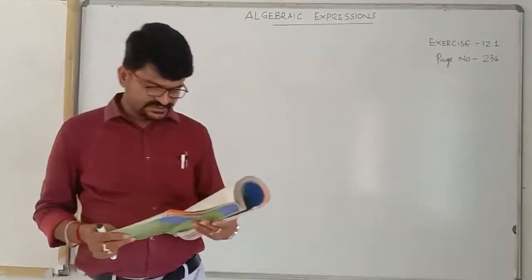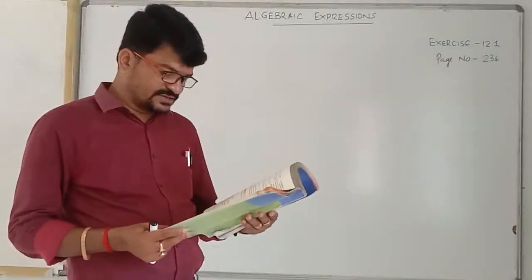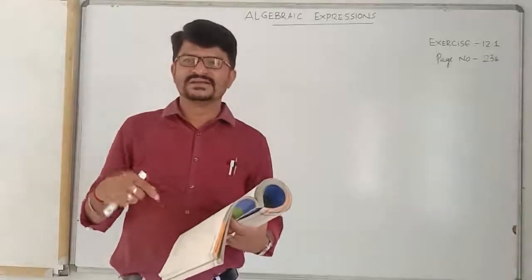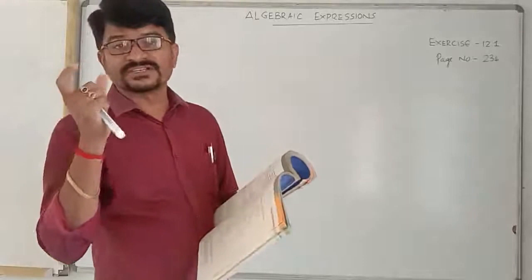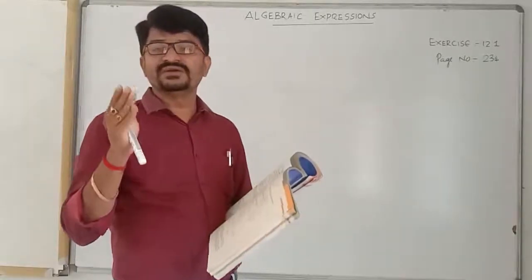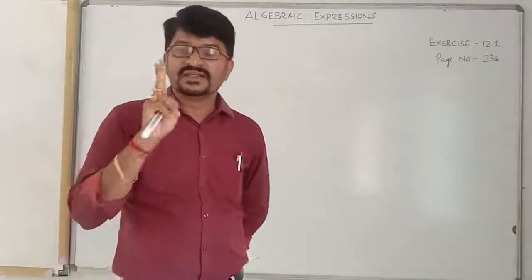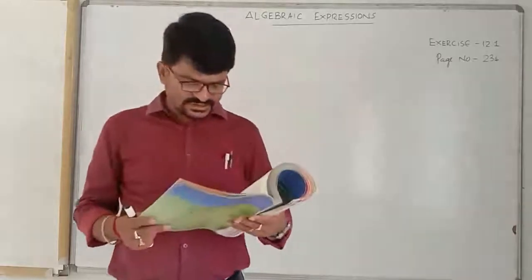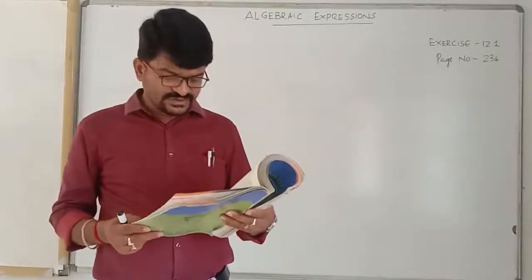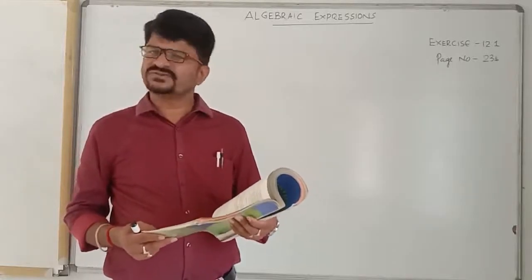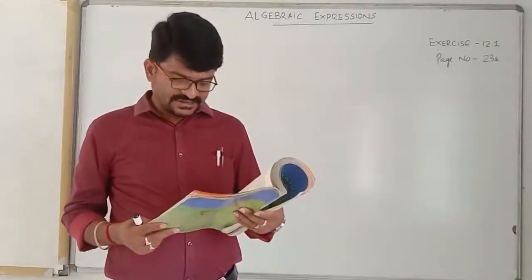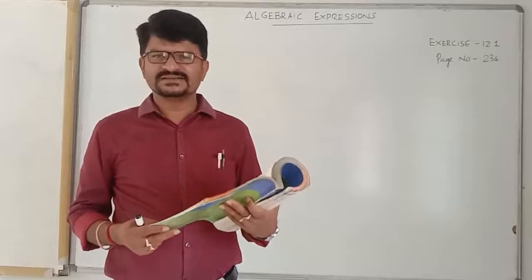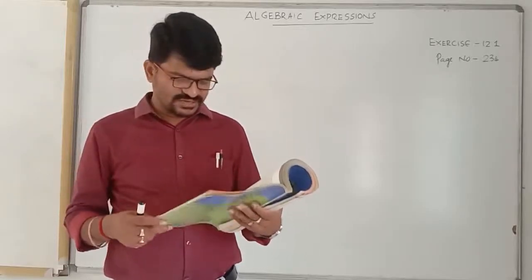And later on, sixth one, state whether the given pair of terms is of like or unlike terms. Again, you have to recollect what are like terms. Like term means literal factors must be same. You need not bother about the numerical factors. The literal factor must be same. So, in this question, first one, 1 and 100, both are constants only. Second one, minus 7x and 5 by 2x. Here variable is x. So, same literal factor. So, those are like terms only.